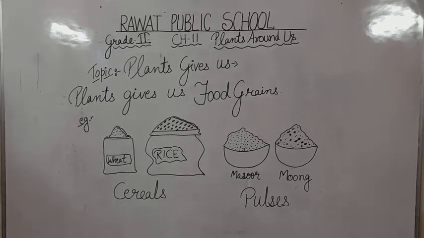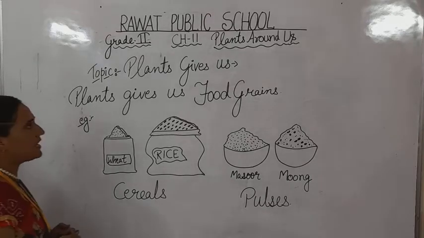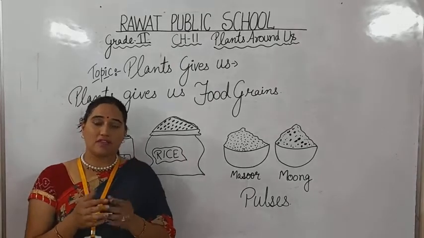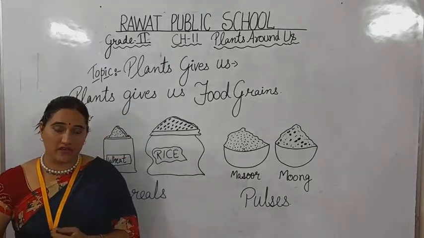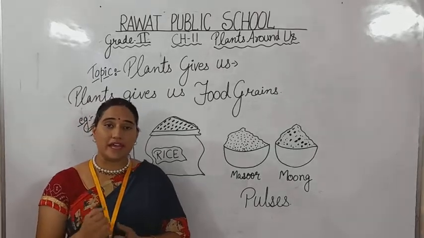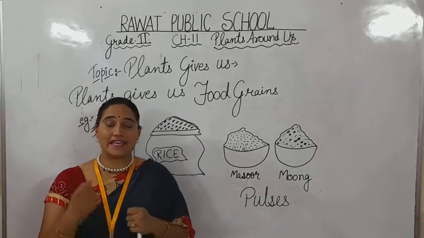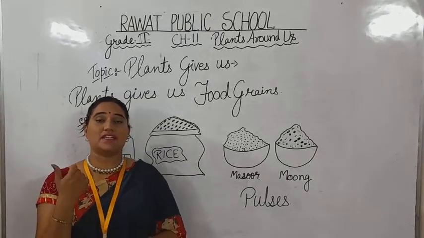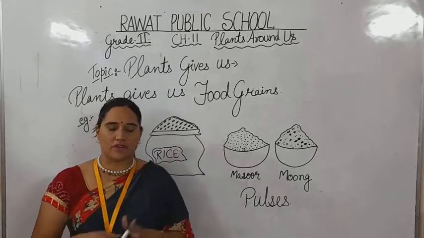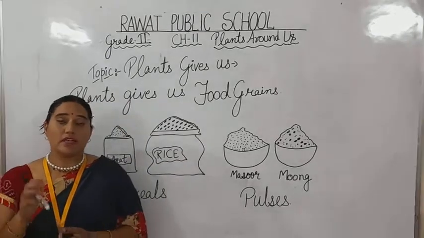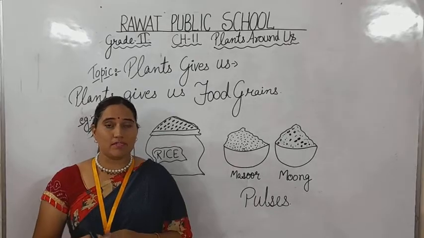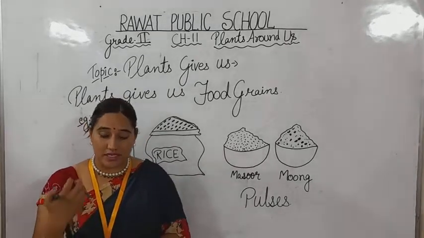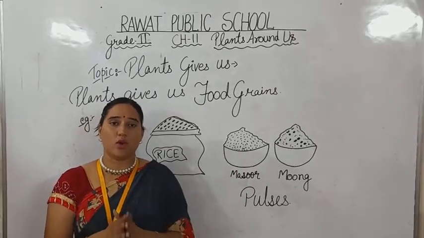This is your lecture 4 of chapter number 11, plants around us. In this chapter we already discussed why plants are very needed in our life, and what kind of food material we get from plants. We can eat each and every part of a plant, like we can eat roots, leaves, stems, seeds, etc. Now we can learn about vegetables, fruits, and nuts, so many different kinds of things we already know and learned.